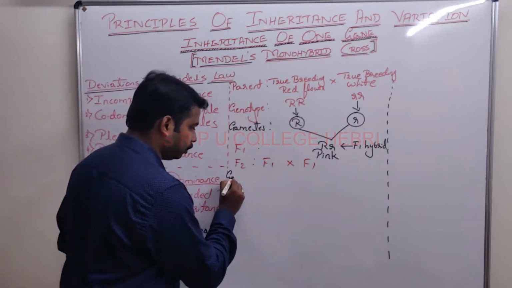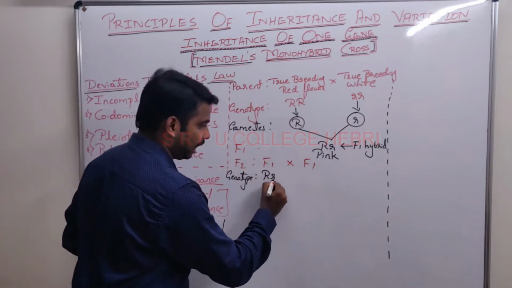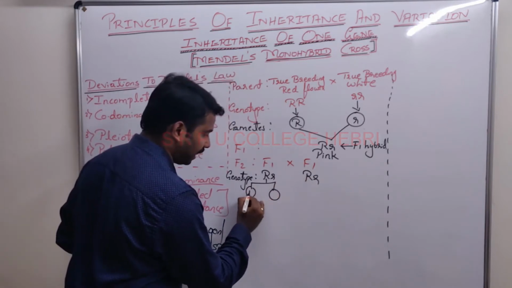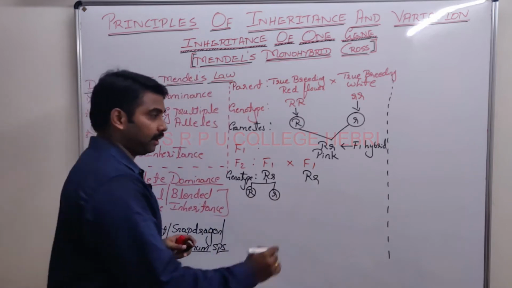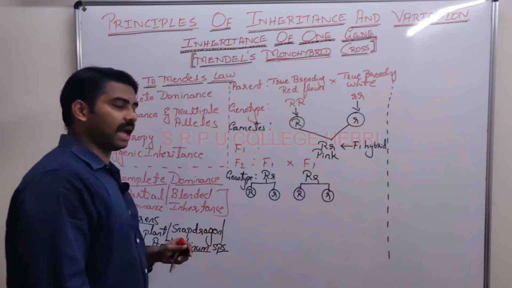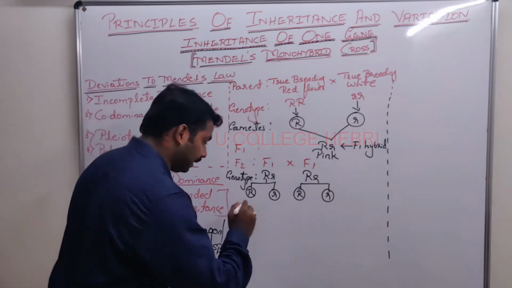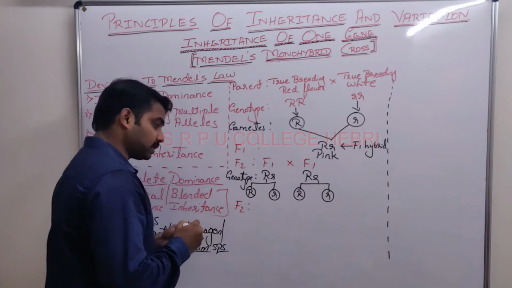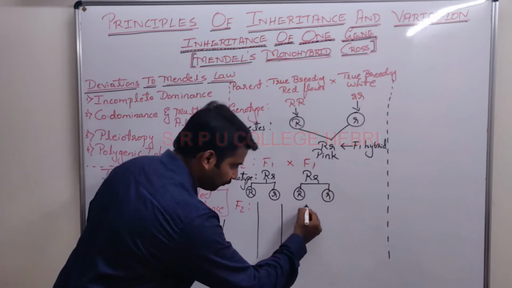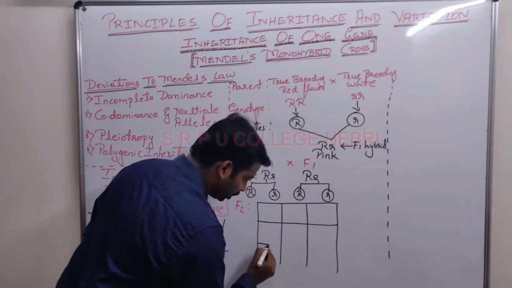Okay, already you know the genotype. What is that? Capital R, small r, capital R, small r. The gametes produced by these plants are the same type or different type? Different type. 50% gametes carry capital R, remaining 50% gametes carry small r. Gametes are ready. What is the next step? The next step is checking the possible combinations, that is the F2 generation. How will we check F2? F2 can be checked with the help of a graphical representation called the checkerboard.